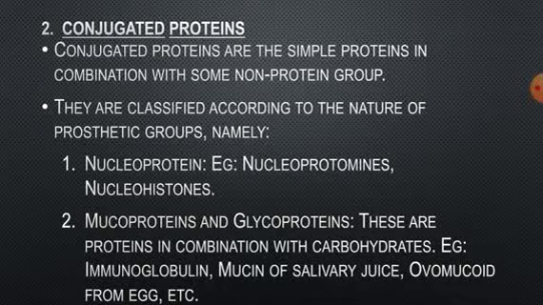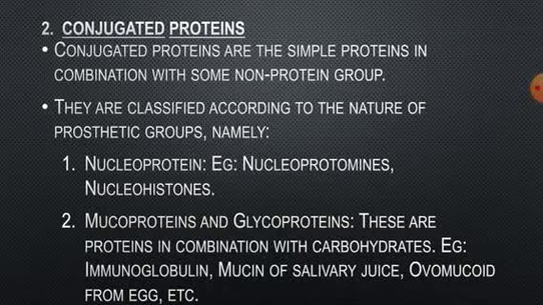So here, examples are nucleoprotamines and nucleohistones. The next one is mucoproteins and glycoproteins. They contain carbohydrate bound to protein molecules. So these are the proteins in combination with carbohydrates. The carbohydrate is usually one of the mucopolysaccharides.